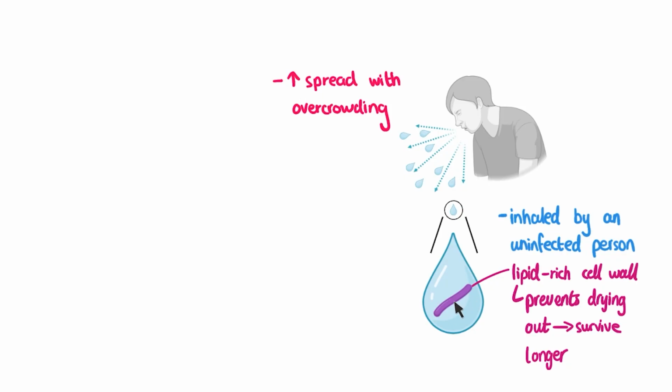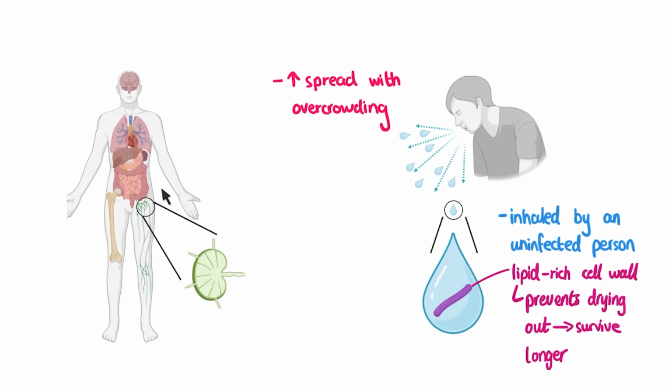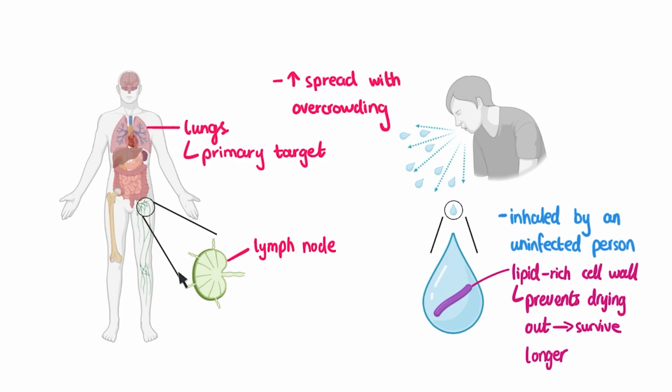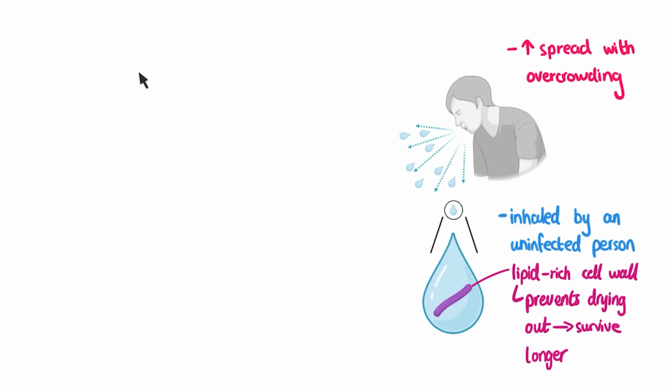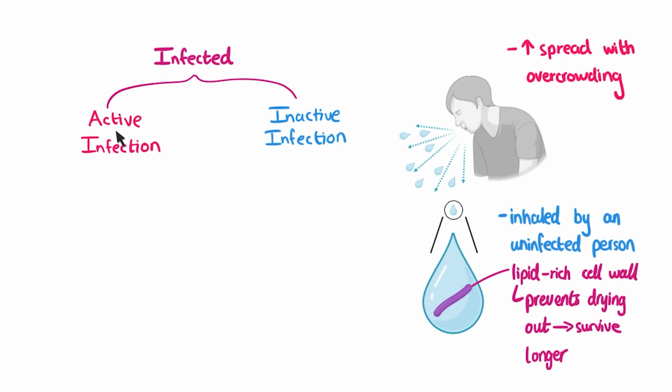Once the Mycobacterium tuberculosis has been inhaled, the organs that it usually targets are the lungs. This is going to be the most common organ involved in tuberculosis, but sometimes TB can also affect other organs, such as lymph nodes, or your bone, your gut, and even your brain. Once a person becomes infected with the bacteria, sometimes they develop the disease quite quickly, while other people may not develop the disease for many years.